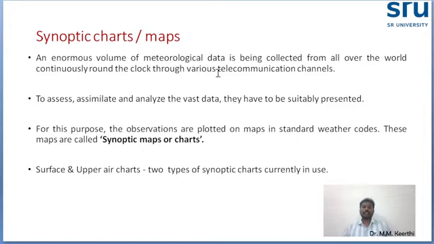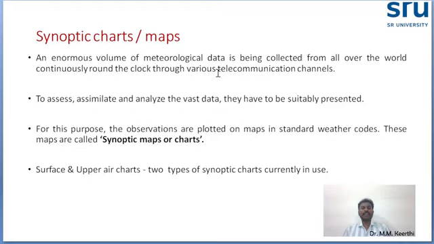Next, followed by agro advisory services, we can go for another tool. The weather forecasting tool for agro advisory is the synoptic chart and maps. This is one interesting factor. Through indications we can decide which type of weather is forecast.